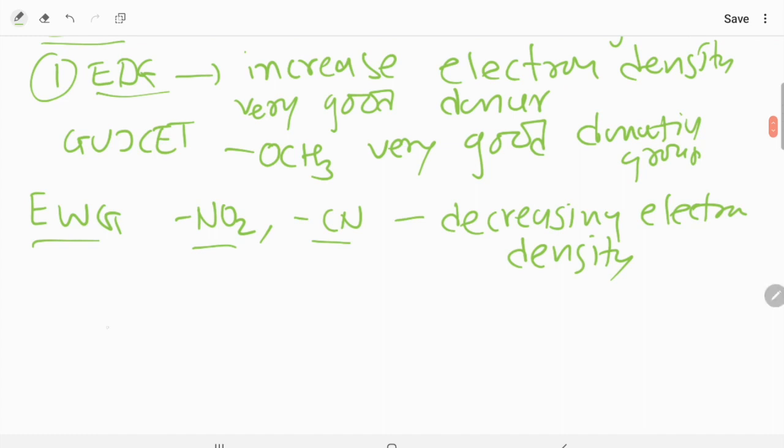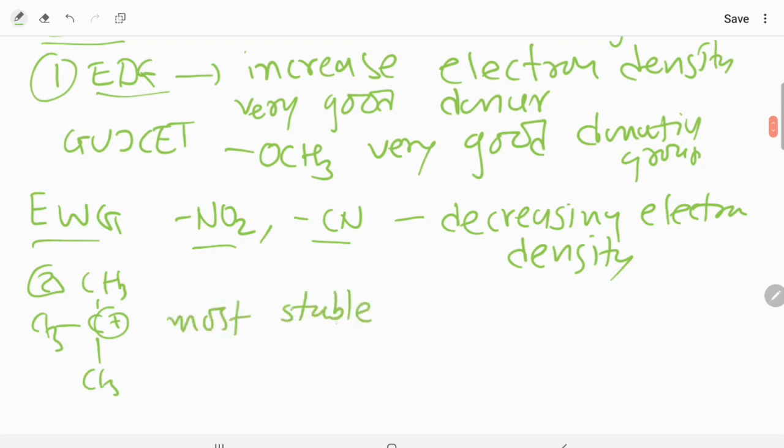Now when we talk about stability of carbocation, as I said, there is a second point which is the stability order. So this CH3 with a plus charge, this one is considered the most stable carbocation. Why?